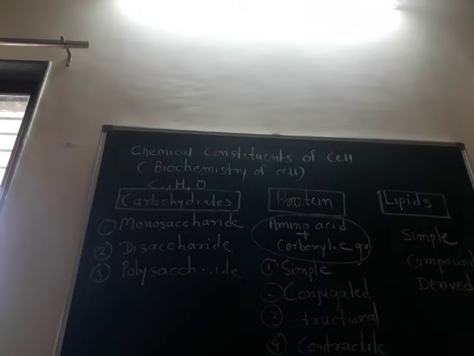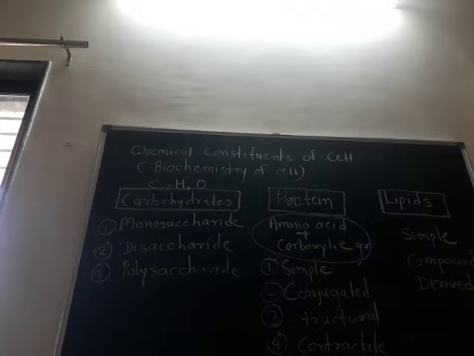The role of carbohydrate is to provide energy for metabolism. Monosaccharides like glucose are the main substrate for the synthesis of ATP. In mammals, the disaccharide lactose is present in milk and provides energy to their babies. The polysaccharides are the structural component of the cell membrane and the cell wall. And this cell wall is made up of cellulose.